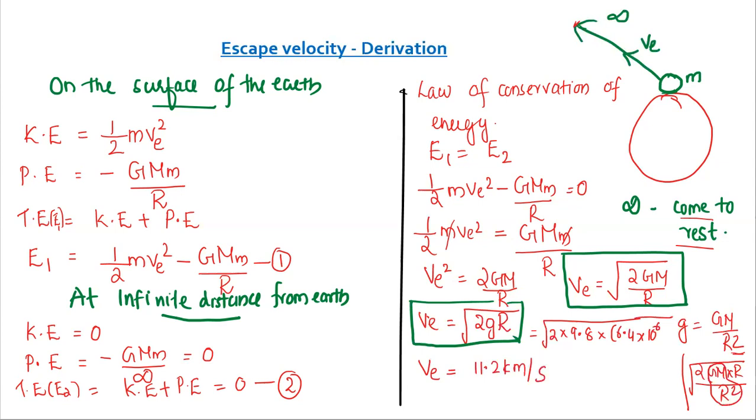This is the escape velocity on the surface of the earth. So if we throw an object with 11.2 kilometer per second, it will escape from the gravitational attraction of the earth and it will never come back. Is that clear? I hope it is clear to you.